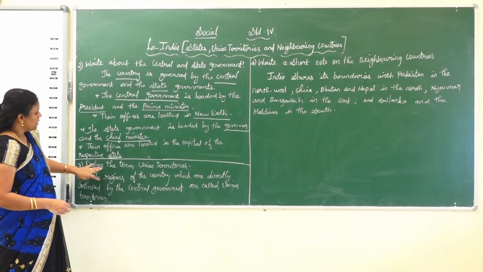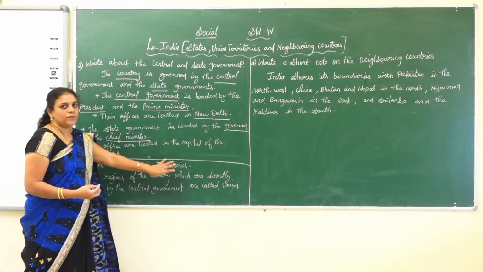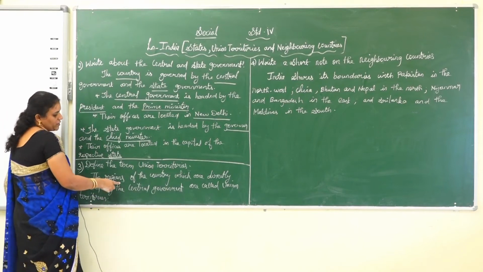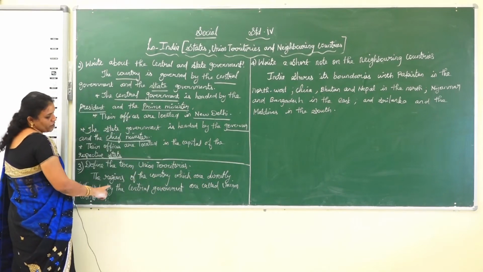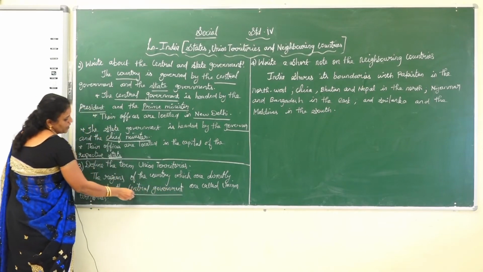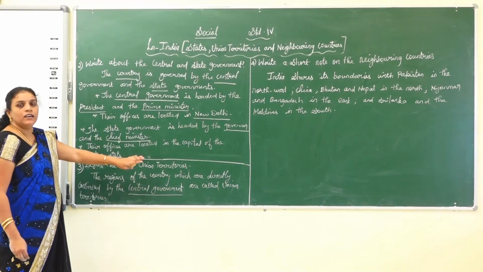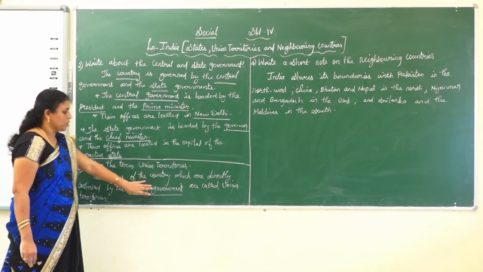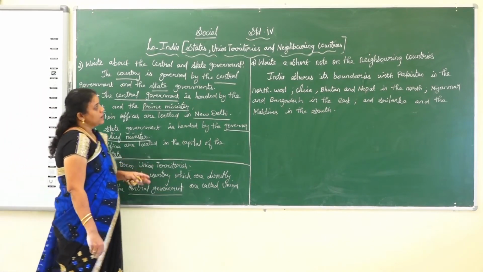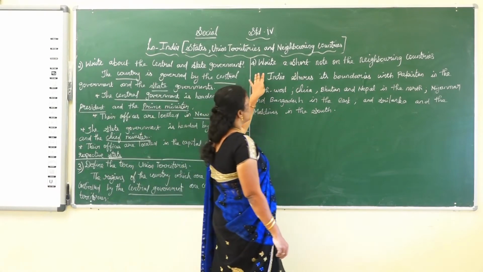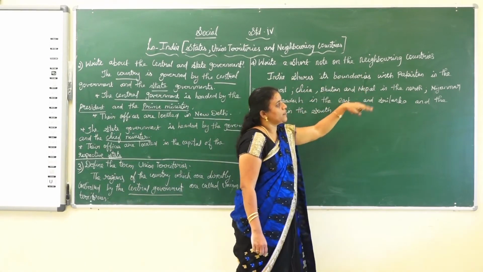Third one, define the term union territories. What do you mean by union territories? The regions of the country which are directly controlled by the central government. So the regions or states which are directly under the control of the central government are known as union territories.